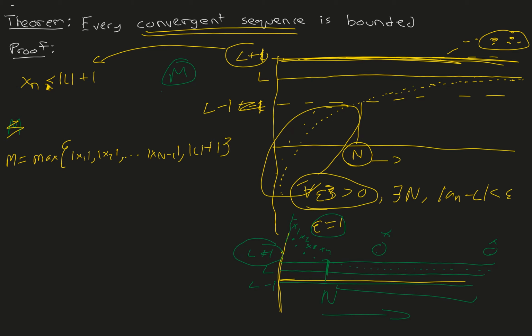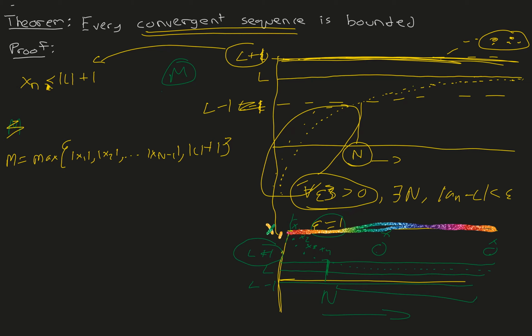In this green sequence, x1 will be the bound, because if we choose x1 to be the bound, this is, let me use a different color, this colorful line is the x1. So we choose x1 to be the bound. We know that all sequence terms are less than or equal to this x1. So x1 is the bound because it's the maximum.